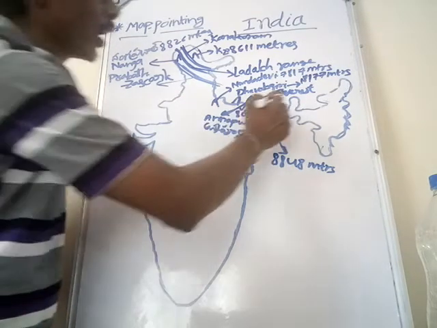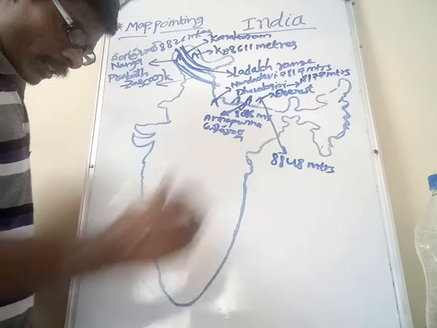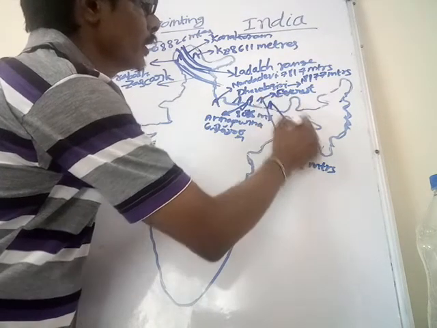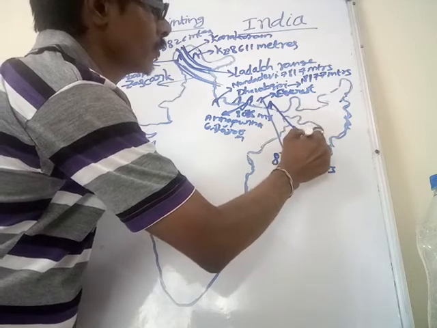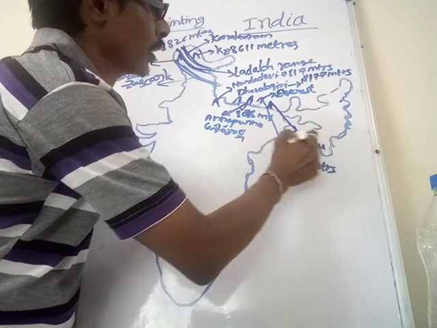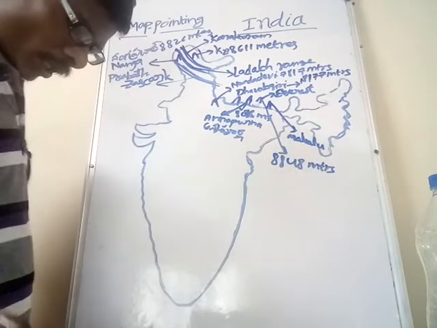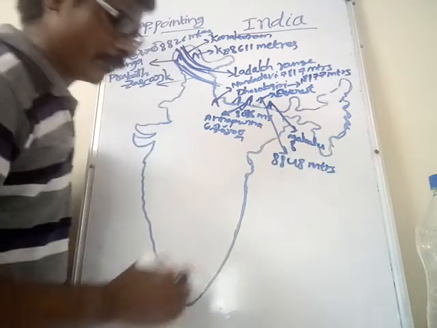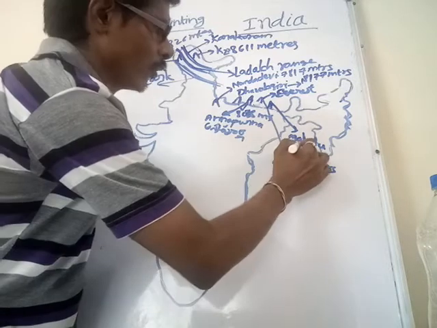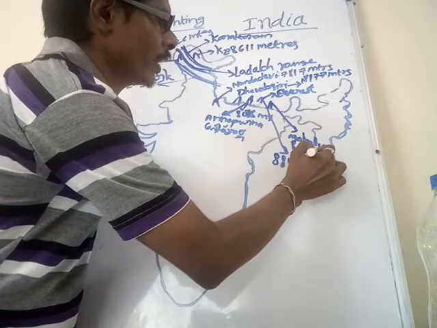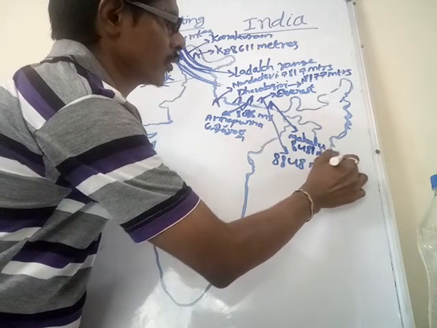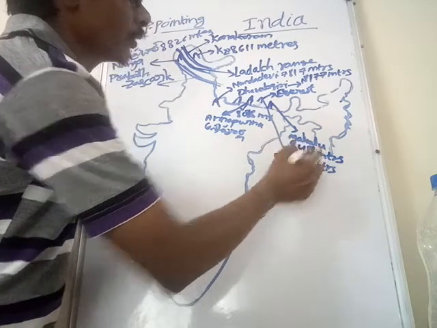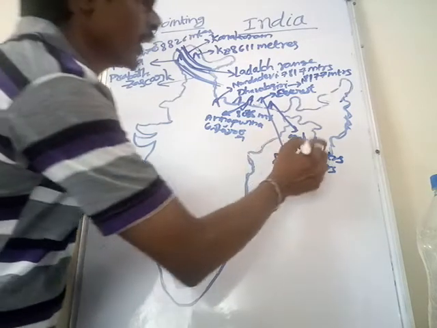Next one, Makalu. What is the next peak? Next peak in Himalayas is Makalu. The height of Makalu is 8,481 meters. What is the height of the Makalu peak? 8,481 meters.